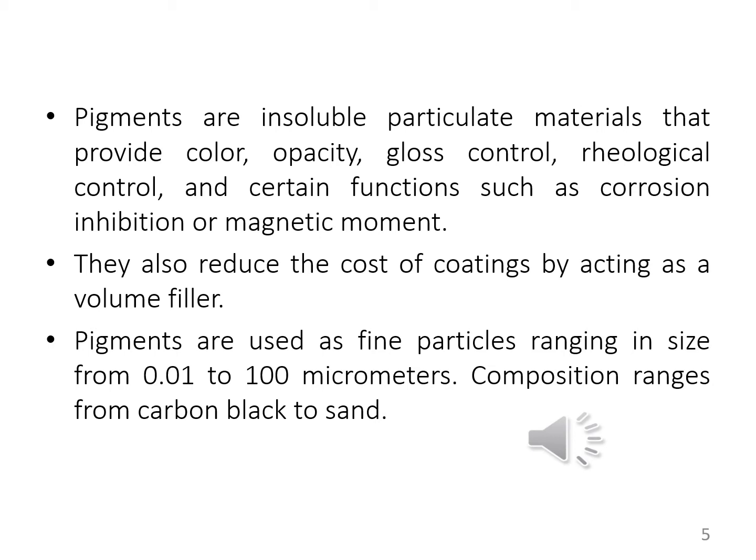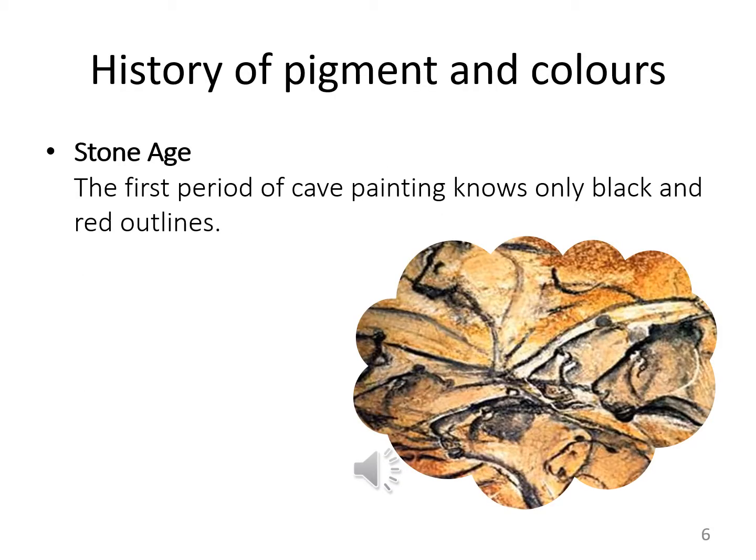They range in size from 0.01 micrometer to 100 micrometers. What is the composition range of pigments? The composition range of pigments is from carbon black to sand.